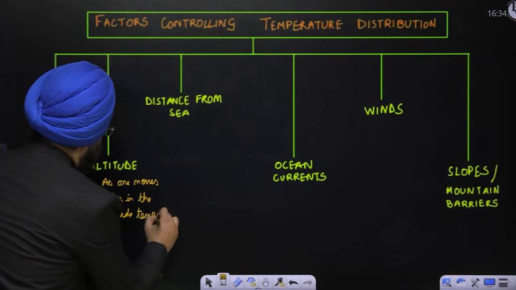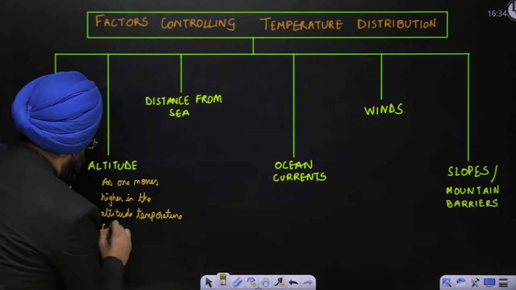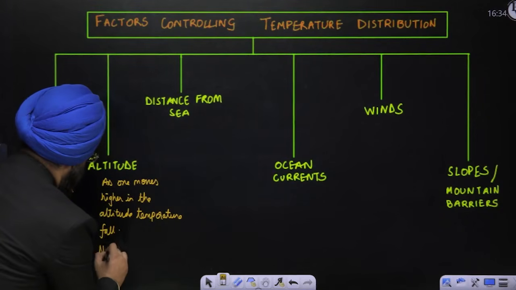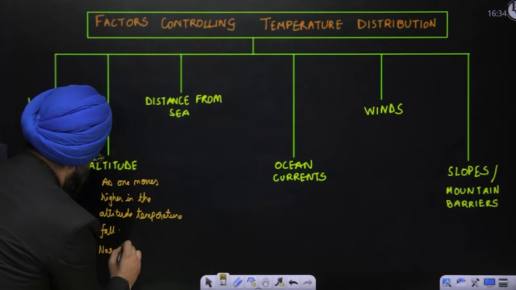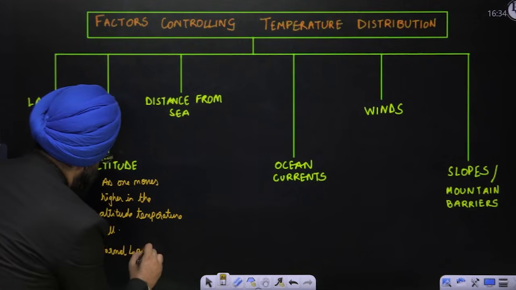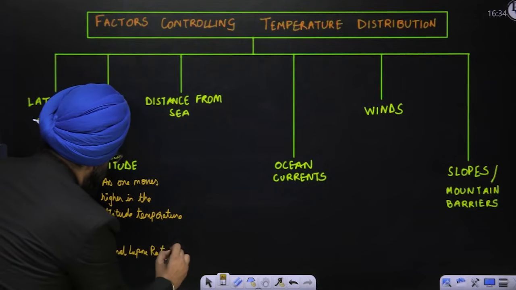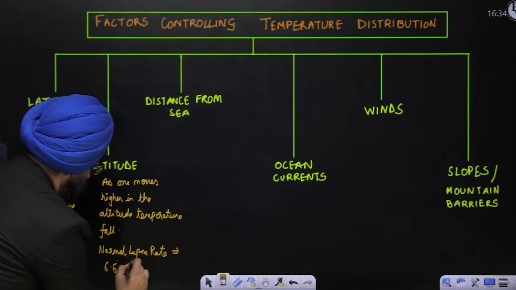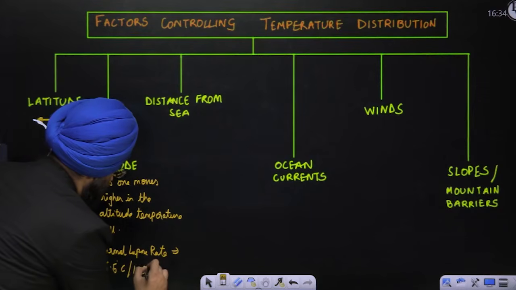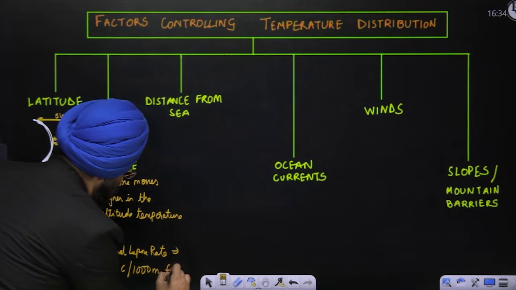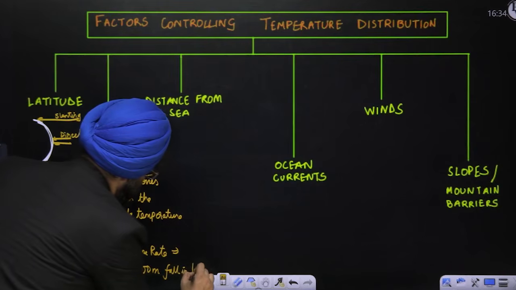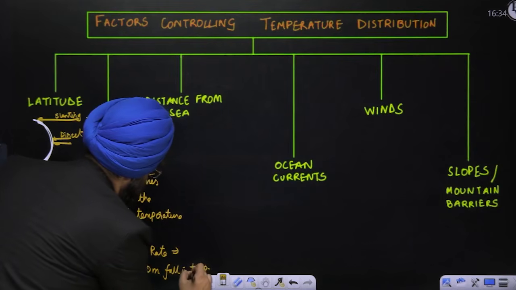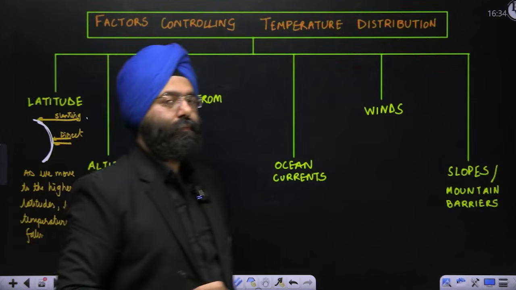I am talking with respect to the troposphere, please remember. I had mentioned the normal lapse rate, where there is a 6.5 degrees per 1000 meters fall in temperature. This should be understood very clearly.